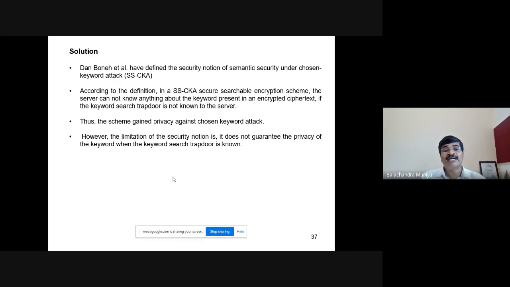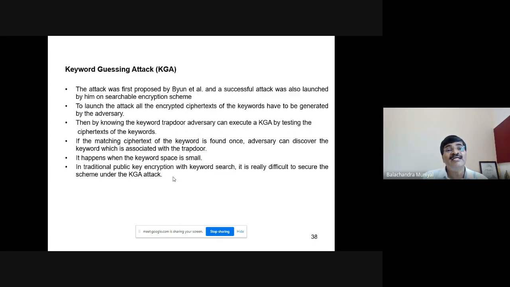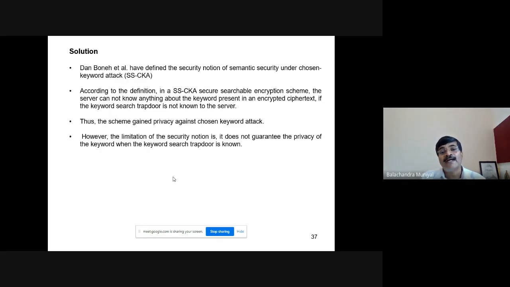What the adversary can do is guess some keyword and ciphertext pairs. What I mean to say is that the other type of attack, the keyword guessing attack, cannot be solved even with the proposal proposed by Dan Boneh and others.